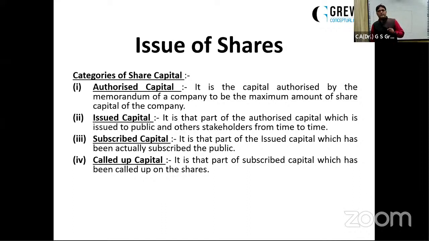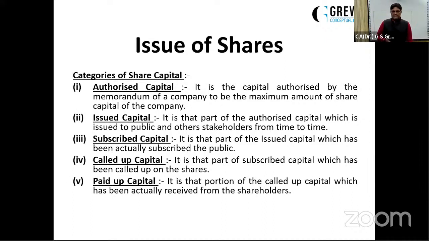Let us suppose the company has made calls only up to the first call. The final call of ₹2 has not yet been made by the company. So the called up capital will be 8 per share. So 50,000 shares, let us suppose the company has offered, the company has issued, and the public has applied. So issued capital means the company issued the shares. Called up capital means the amount which the company has called for. How many rupees the company has asked for till now, how much it has called up, that's called up capital. So 50,000 shares into 8 will be 4 lakh, the called up capital.